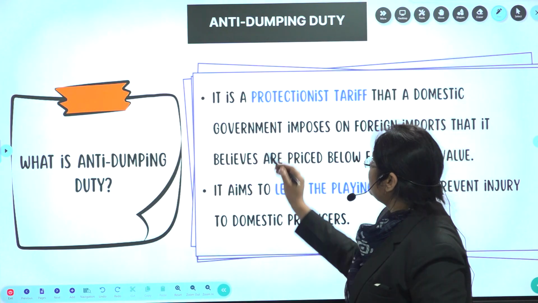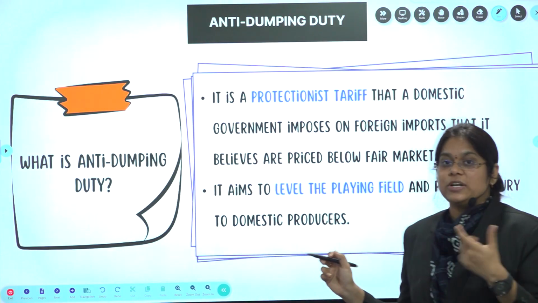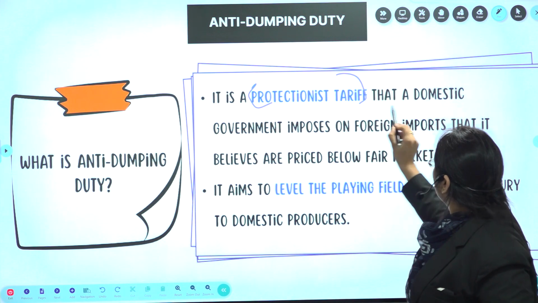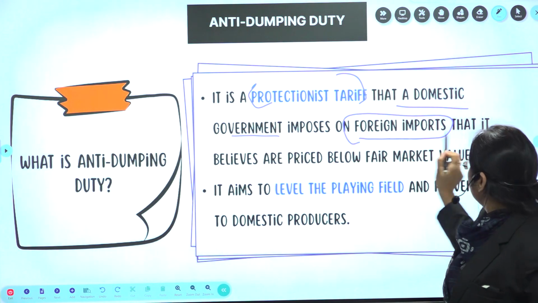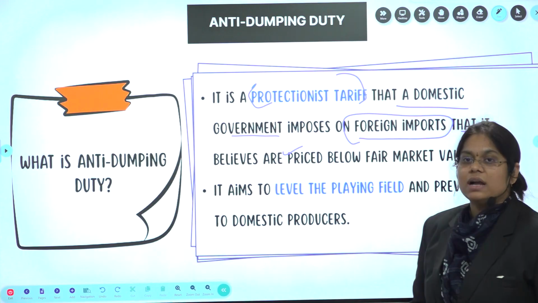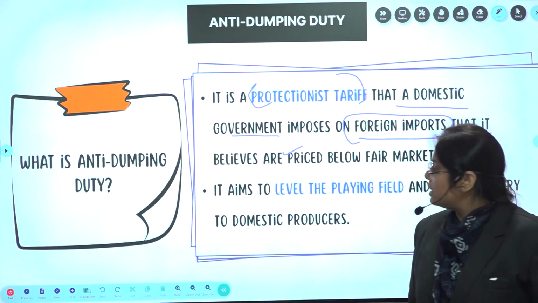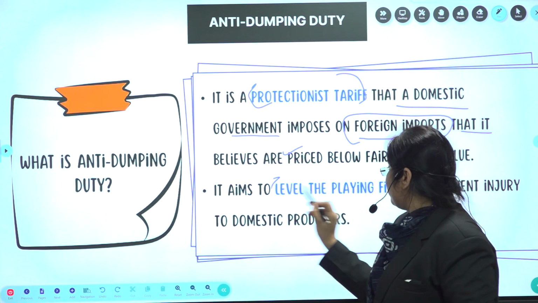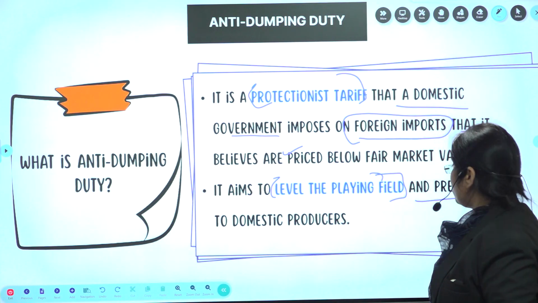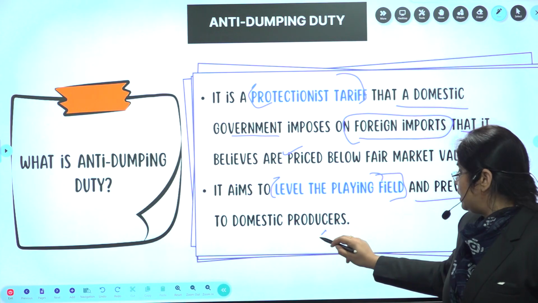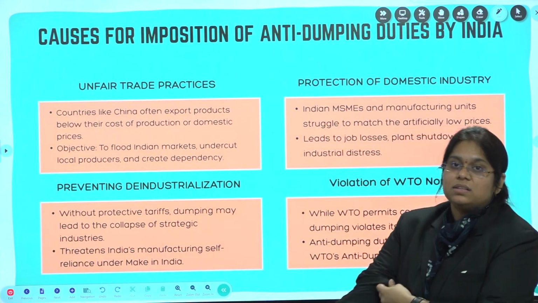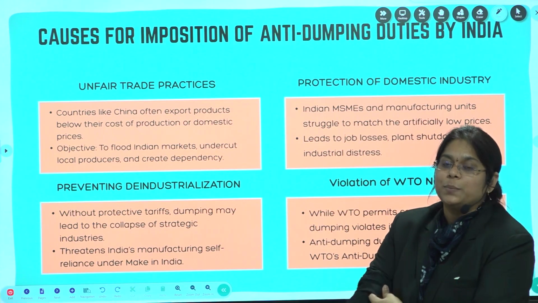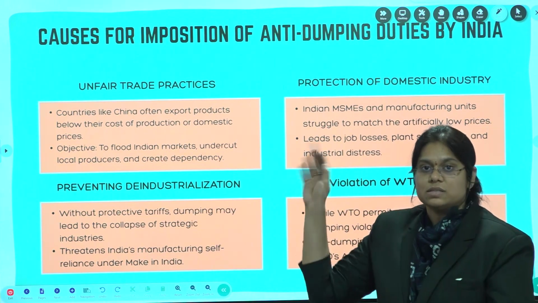Now, next. What is anti-dumping duty? Basically, it is a protective tariff that a domestic government imposes on foreign imports that it believes are priced below the fair market prices of their country. It aims to level the playing field and also prevent injury to the domestic producers. Next, let's see why the Indian government has imposed anti-dumping duty on those Chinese goods.